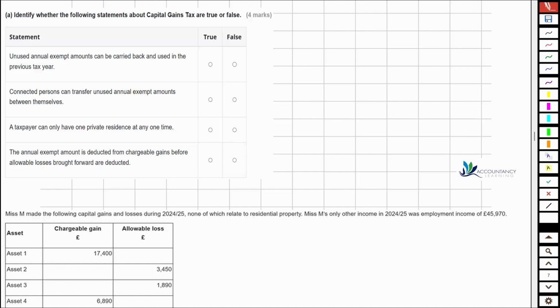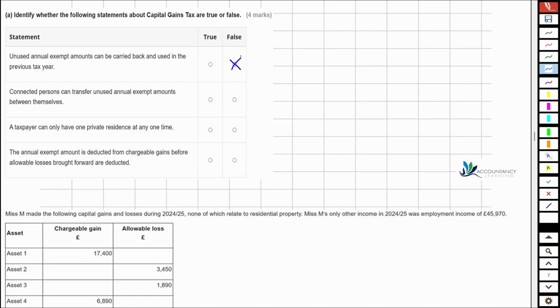So the first one then, unused annual exempt amounts can be carried back and used in the previous tax year. Well, the answer to that is false. So the annual exempt amount is relevant for the current year, where we can't use it in other periods.